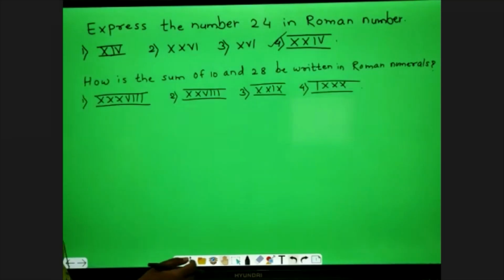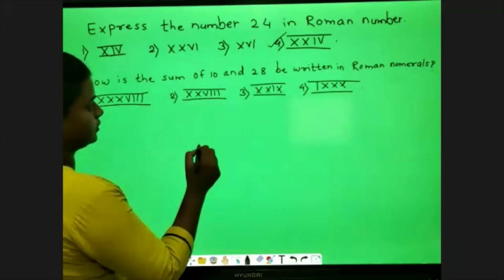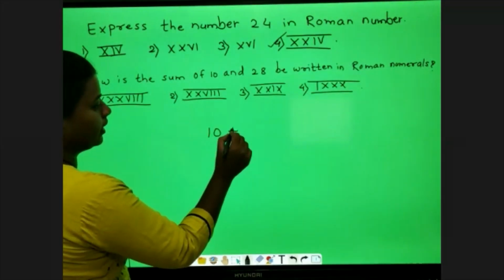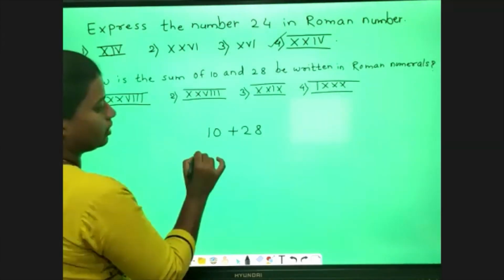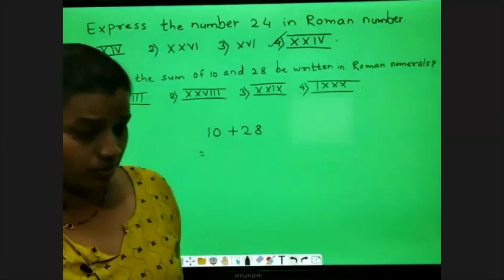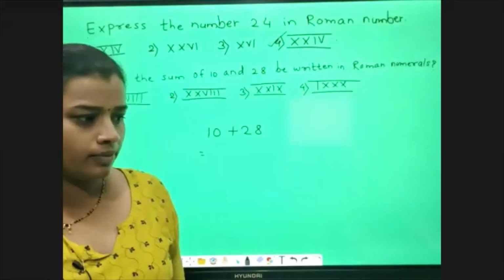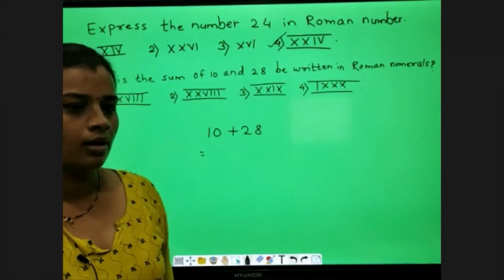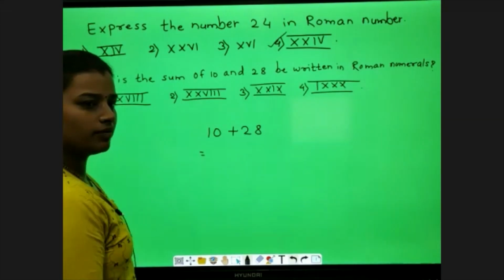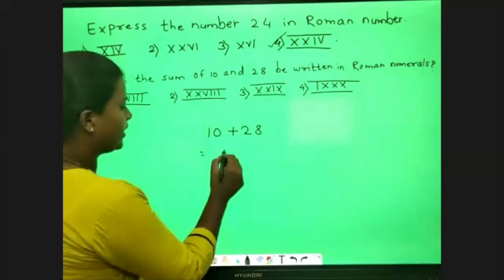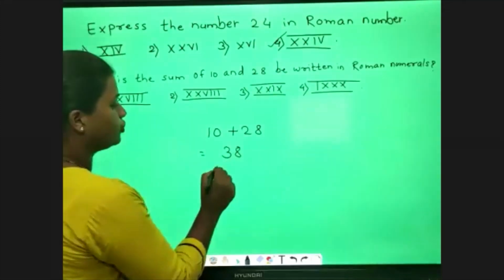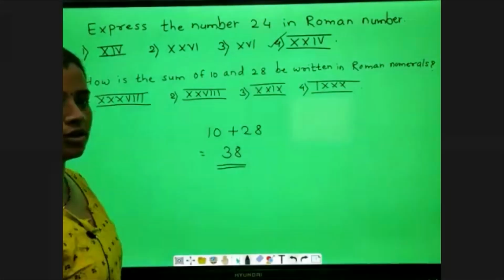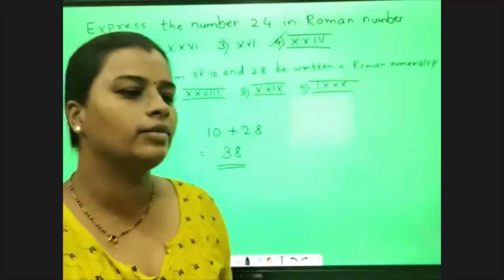Those who are sending options, you have to solve first. 10 plus 28, what is the answer? It will be 38, right? So you have to find the option for 38. And now you will send me options.